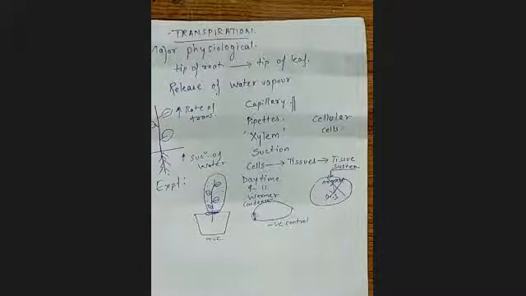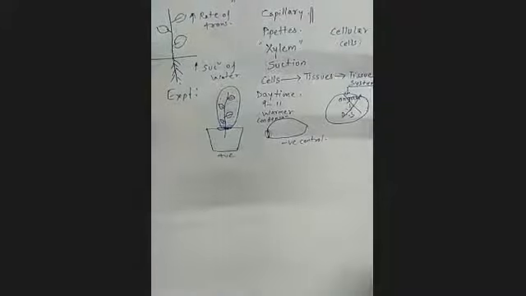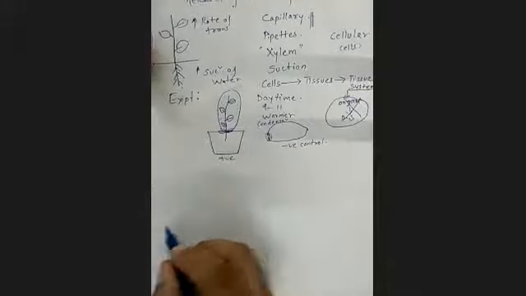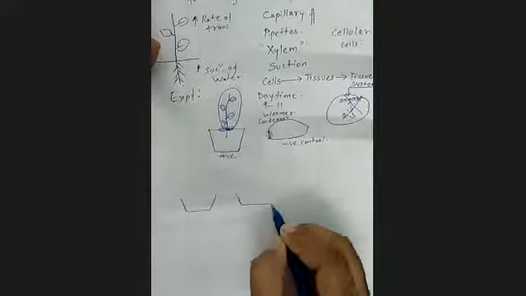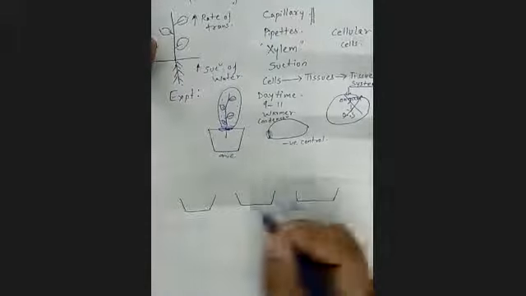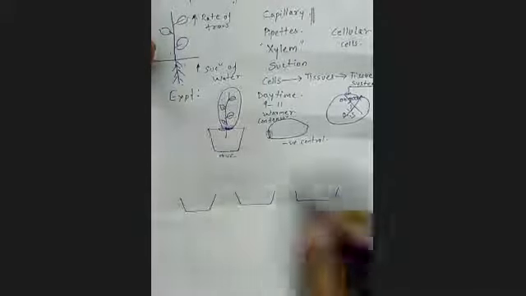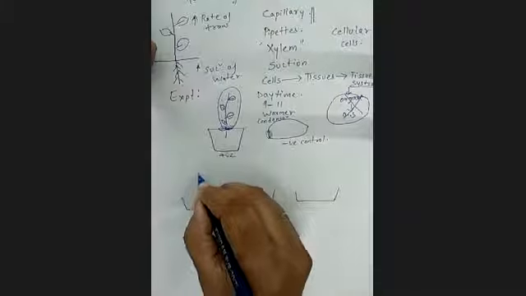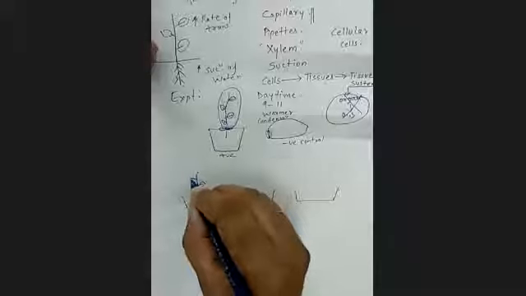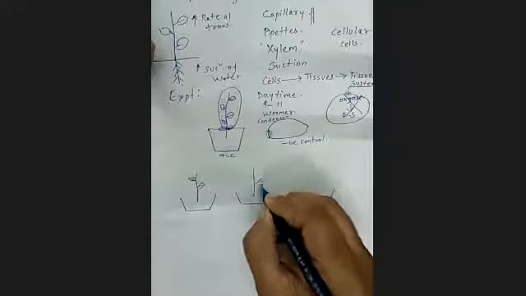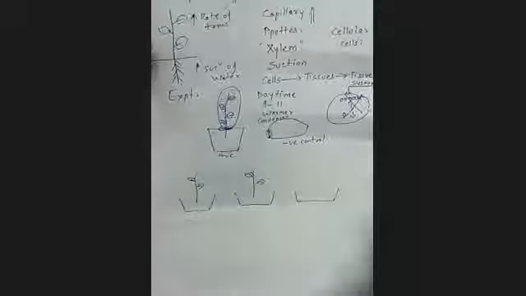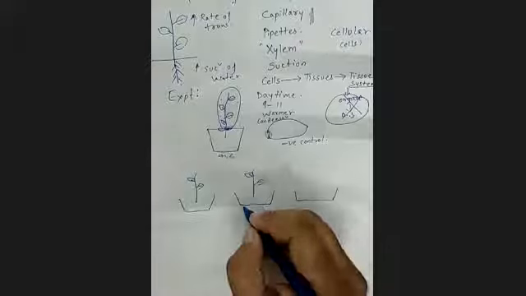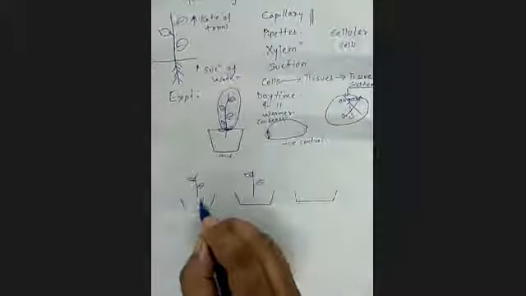Yes, miss. Okay, then you can see another experiment also. In that, you can have three pots, and all of them should be planted with a small young plant. One has to be kept empty. And what is the use of cobalt chloride paper?